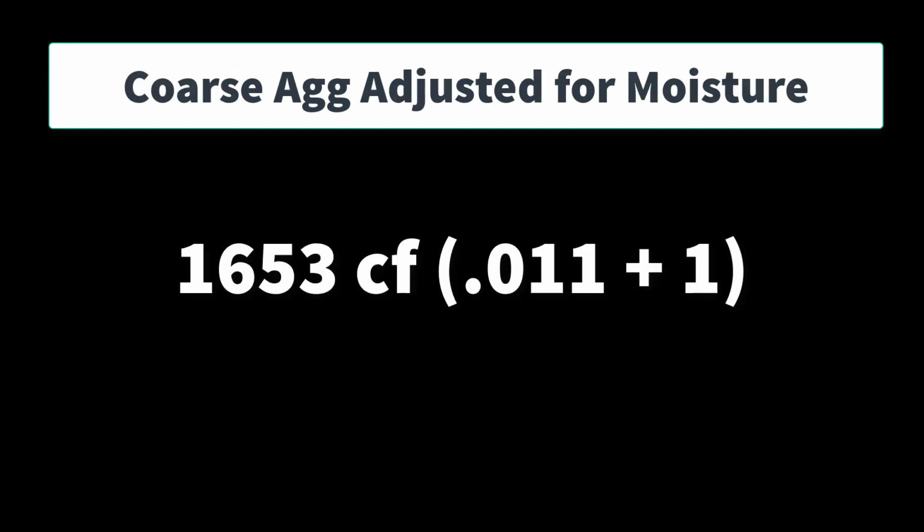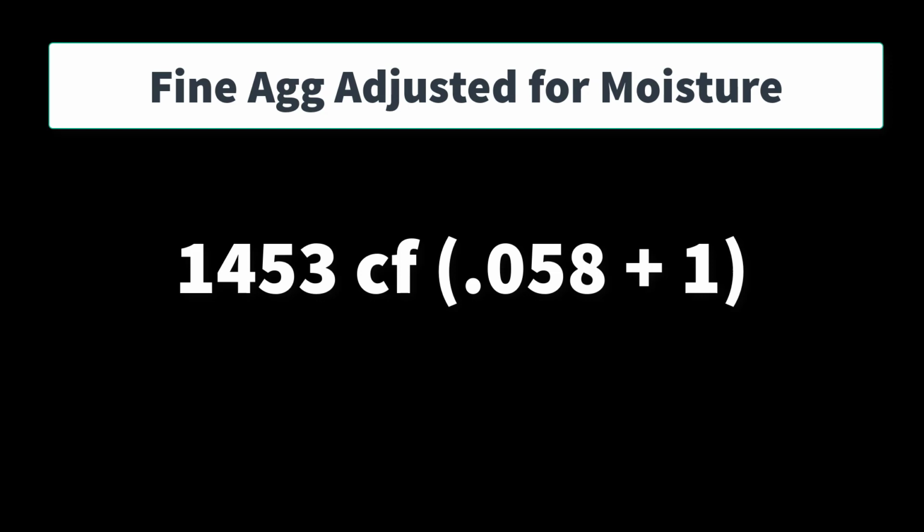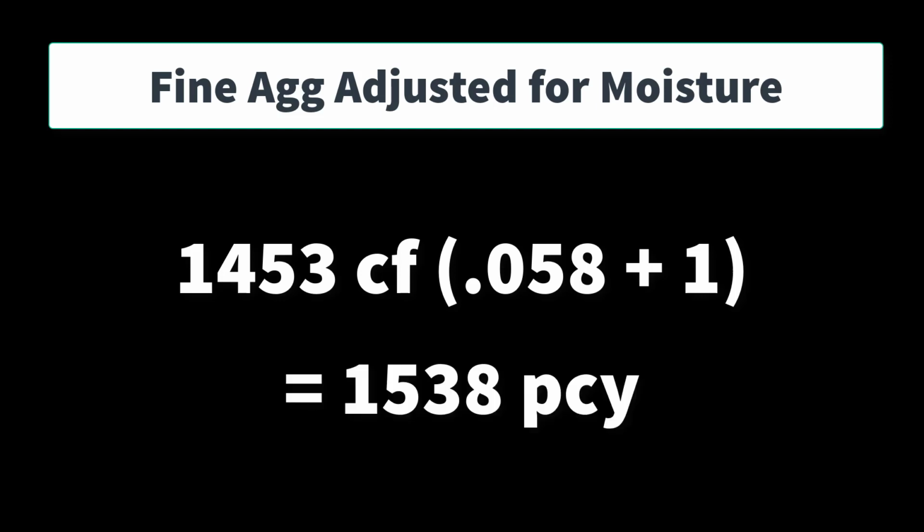To do that, for our coarse aggregate, for our wet, we multiply that 1653 by our moisture that we had, which was 1.1% for our coarse aggregate, plus 1, and we get 1,672 pounds per cubic yard. That's our coarse aggregate that's laden with our 1.1% moisture. We do the same thing for our sand, remembering that it had a 5.8% moisture. So we do our 1453 by 1.058, which gives us 1,538 pounds per cubic yard of moisture-laden sand that we're going to batch out per cubic yard.